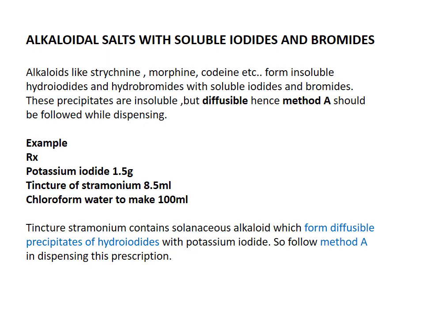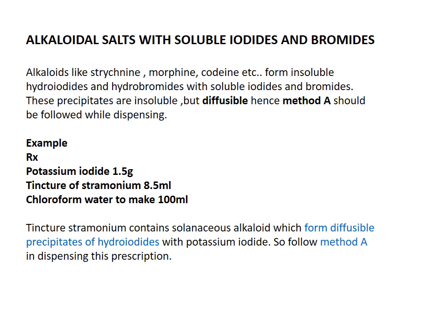For example, Rx: potassium iodide 1.5 gram, tincture of stramonium 8.5 ml, and chloroform water to make 100 ml. In this prescription, tincture stramonium contains solanaceous alkaloid.